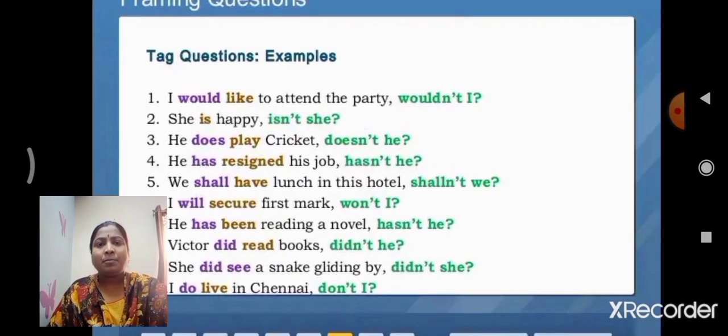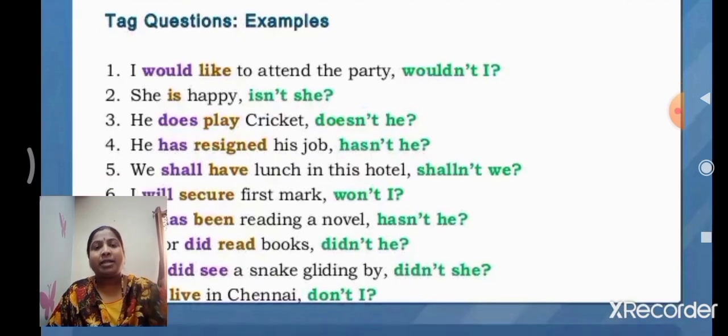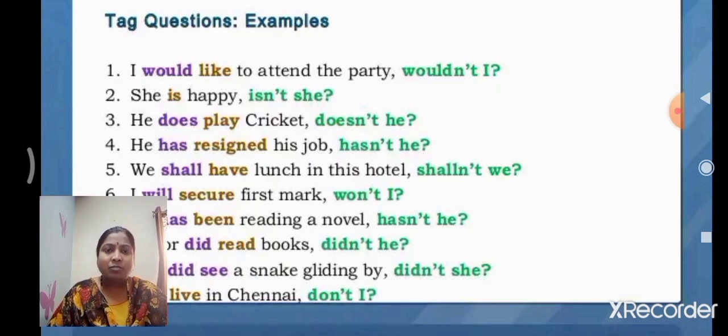Next, now framing questions. I would like to attend the party. Children, when we were explaining the tag questions, I already taught you that if the statement is positive, the tag should be negative. If the statement is negative, the tag should be positive.